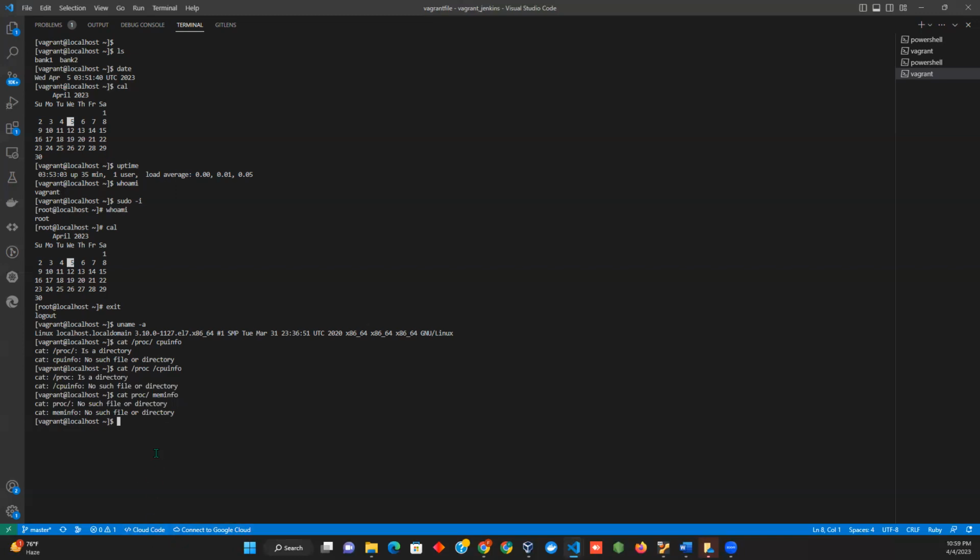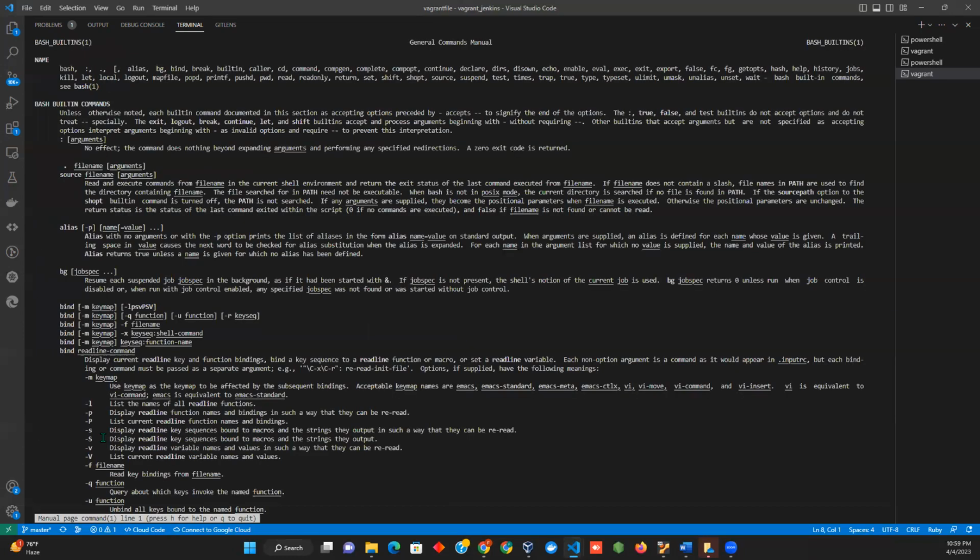So let me try the man command. If I do the man command, this is what I am getting here, and this is the information that this server is giving me.